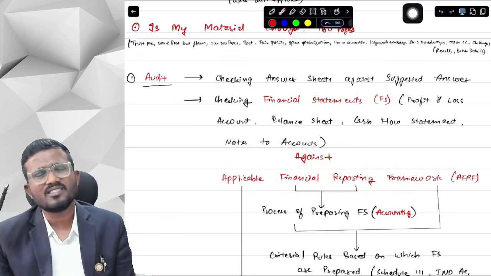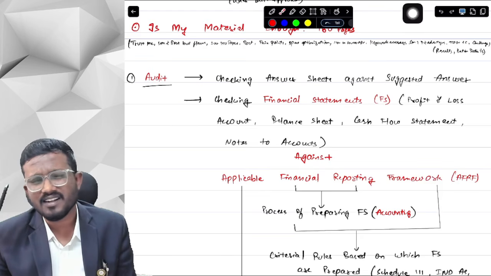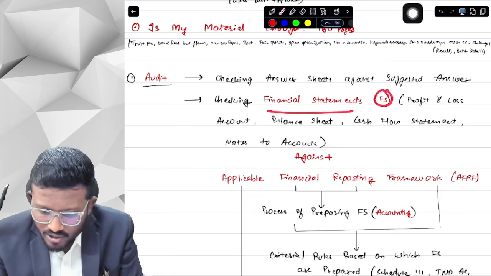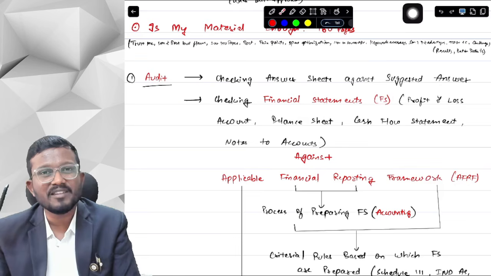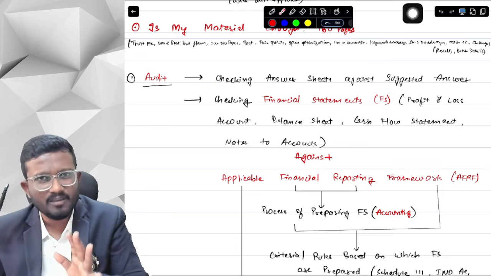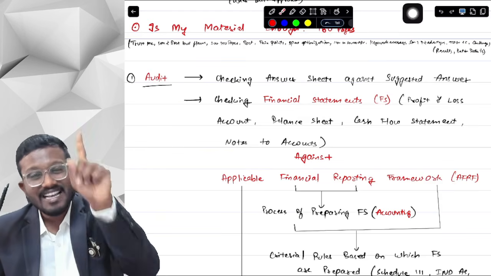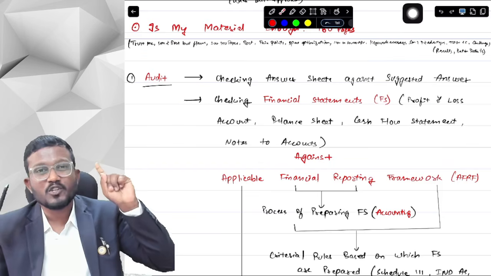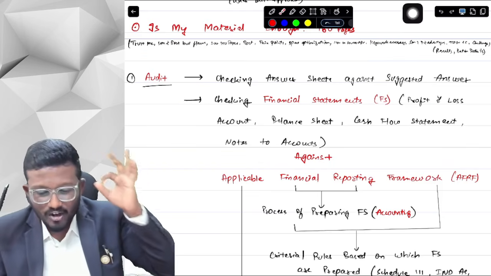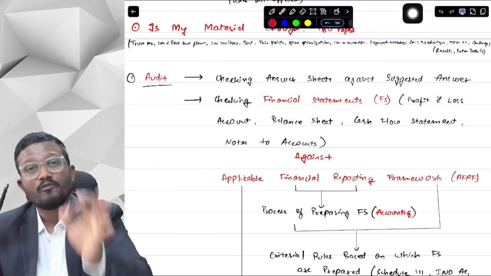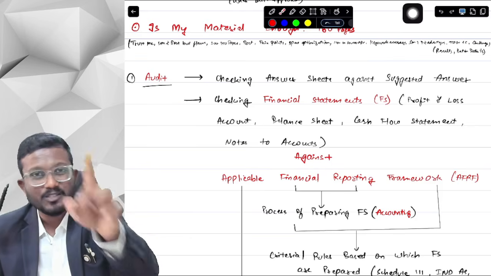Oh my God, sir, this is a very big term. I do not understand this term, sir. Please explain. First of all, let me tell you, we are using short forms here. In the brackets, we have given the short forms, and we will be using them in the book and in the handwritten notes for our convenience. But in the examination, you cannot use any short forms. Short forms are not allowed, even for financial statements or any common words. You have to write full forms only. Please keep that in mind, otherwise you will lose your marks.